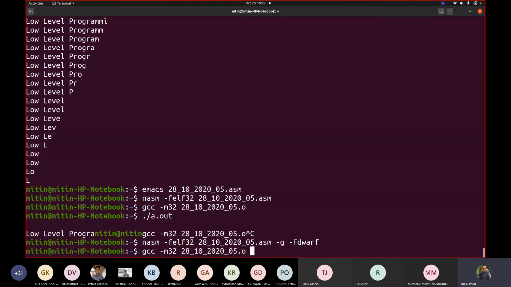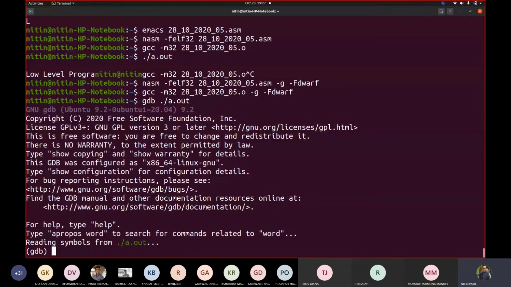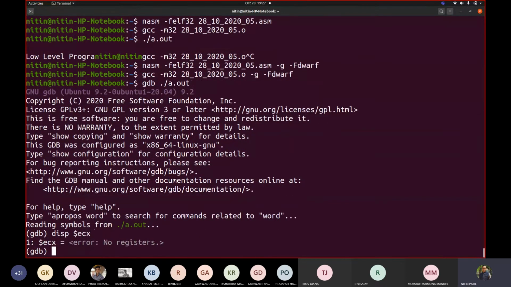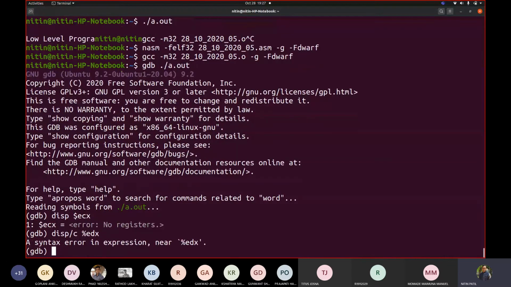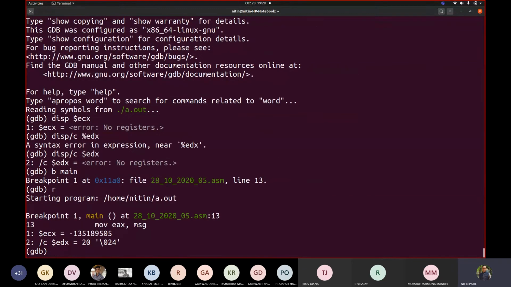We compile with -g and -f dwarf, then gdb ./a.out. Now let us display ECX. Display /c with $edx. Sorry, I wrote %, it is $edx. Breakpoint at main, run.